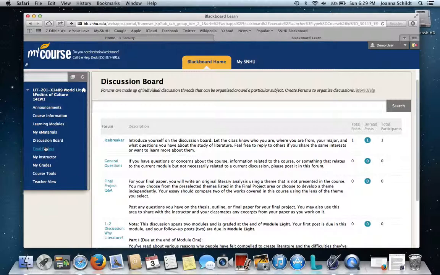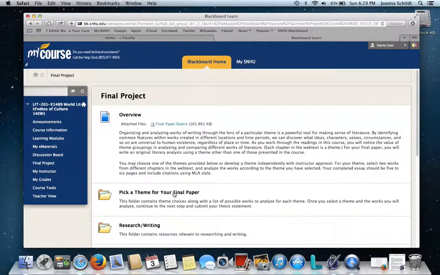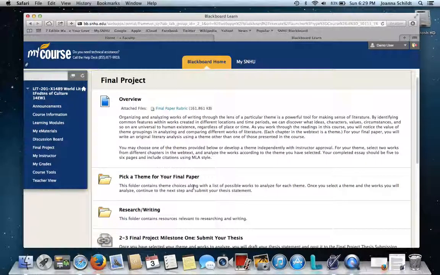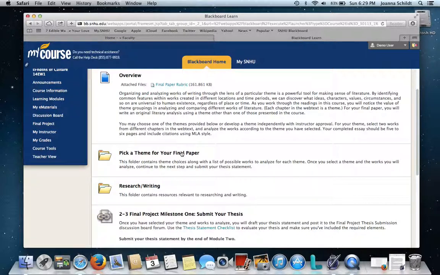Now here I'd like to go into the final project just to get us started. You might want to download the final paper rubric just so you have an idea of what we're looking at for the rest of the course so you can get prepared for it. Here's where you can pick a theme for your final paper. There's a whole list of theme choices.